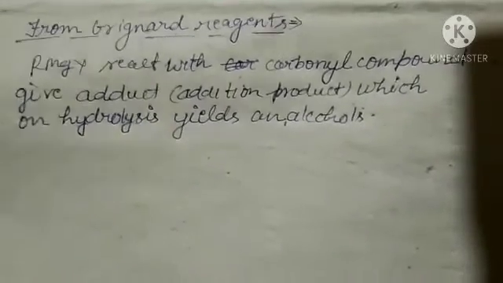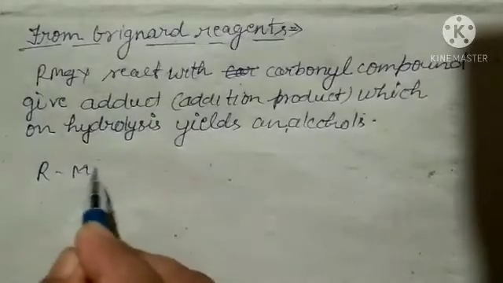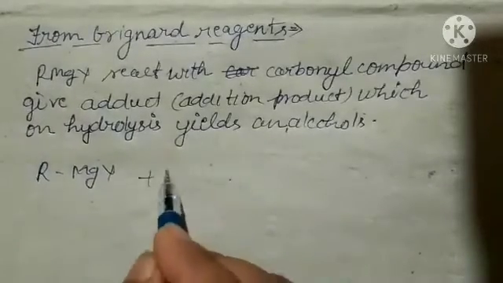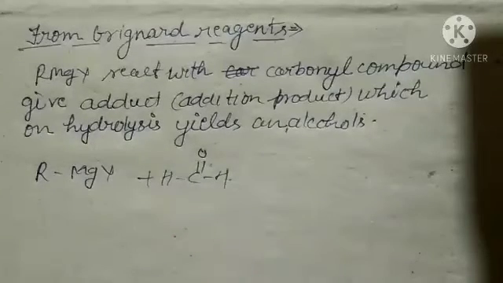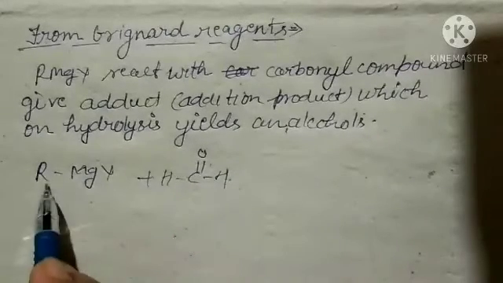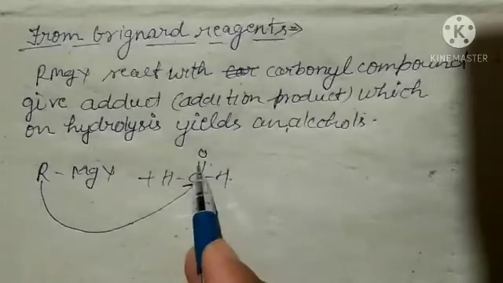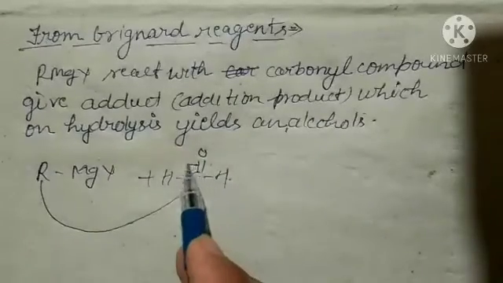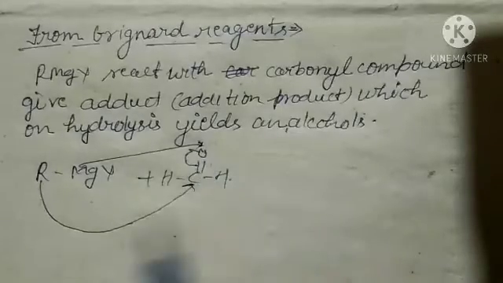So let us take one example. I have taken RMgX plus formaldehyde, like this we can show. Okay students, this portion goes there, this bond shifts that side and this portion goes there.